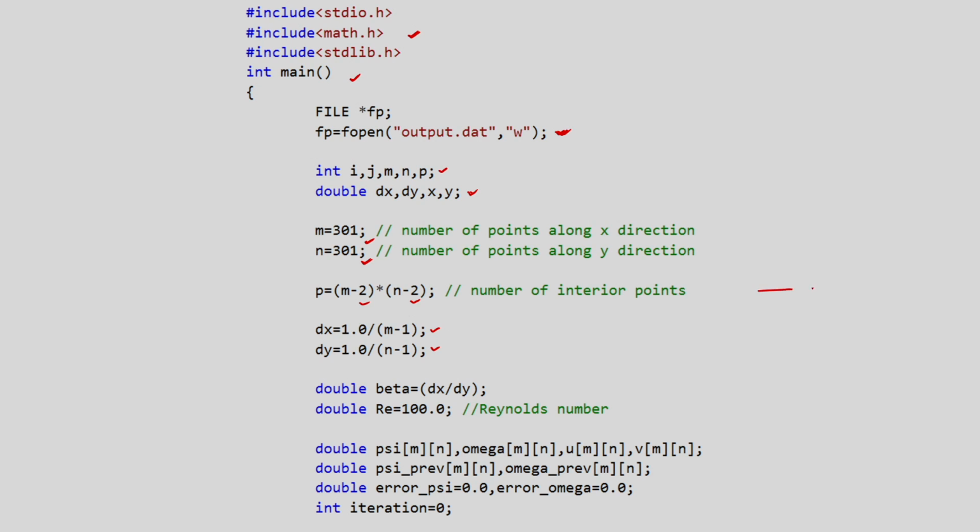So, we are taking the lid driven cavity, and this is your velocity U, and we are taking it in non-dimensional form.